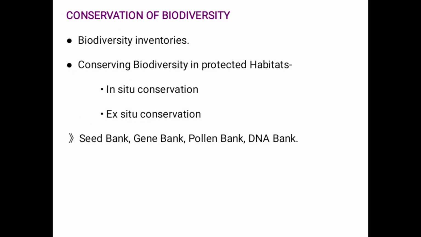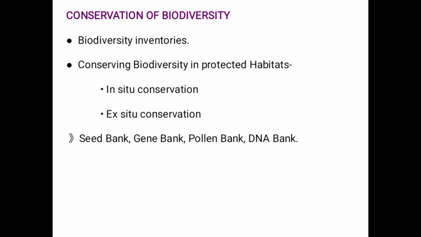Next, how can we conserve our biodiversity? What are the techniques to conserve biodiversity? We have some techniques. The first one is biodiversity inventories. We can invest in biodiversity inventories. Next one is conserving biodiversity in protected habitats, of which we have two types, in situ and ex situ.